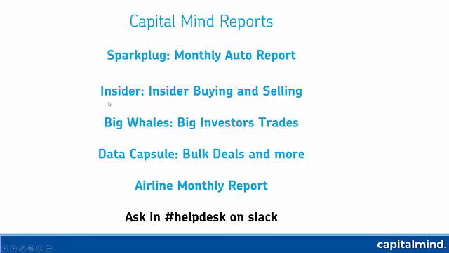We've got the quarterly reports in the form of insider buying and selling, that's called insider, and big whales, which is about large investors and how they've been trading particular stocks. Have they been increasing or decreasing exposure to them? Ask in help desk on Slack for past reports. New reports will come to your desktop through your email on a regular basis.